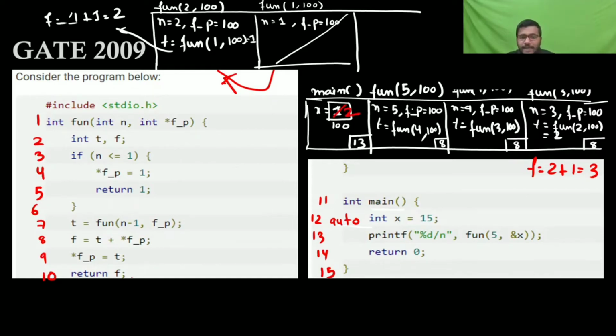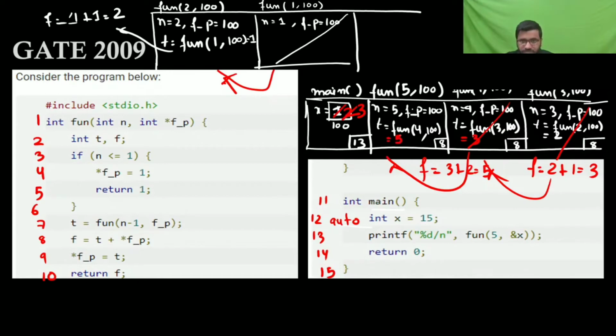Okay, now return f. f is your 3, you are returning 3 here, so now t is your 3. Then the next line is your 8: f is your 3 plus the value at that address, so it's 2, that is going to your 5. Now the value at that address, at 100, is going to your t. What is t? T is your 3, so it will now be overwritten to 3. Now return f. f is your 5, you are returning here, so t is now 5.